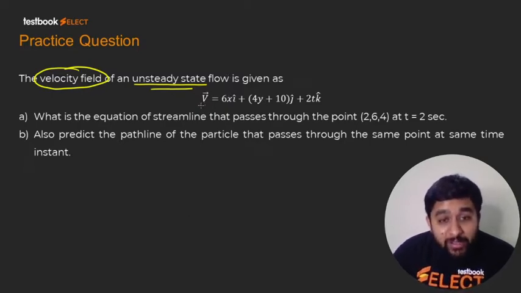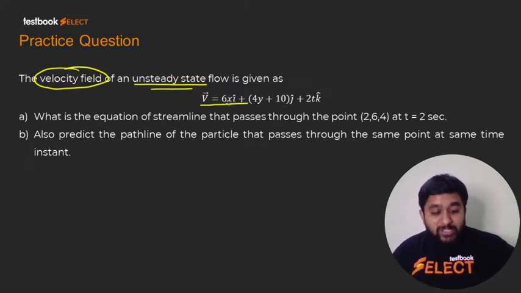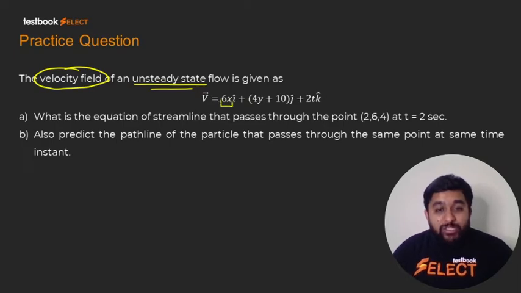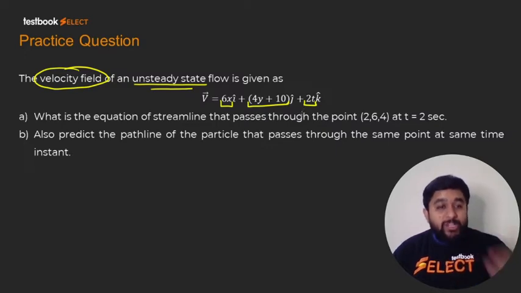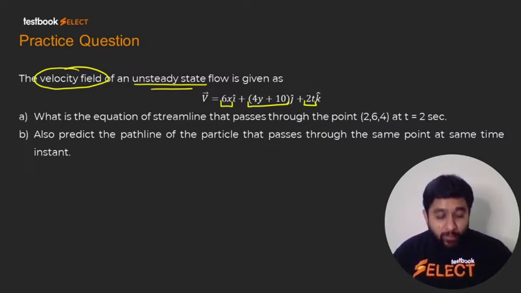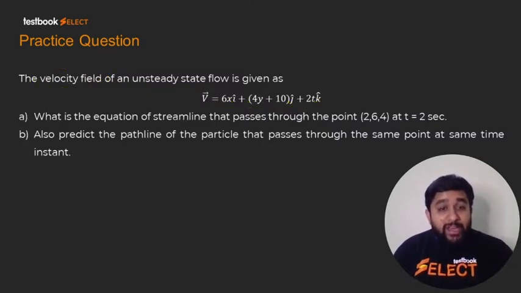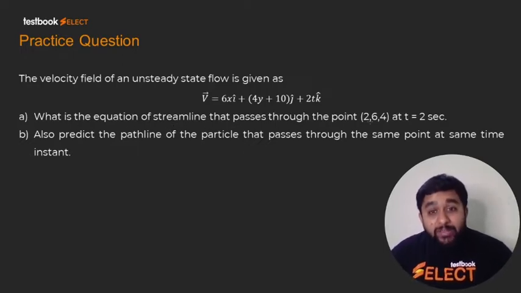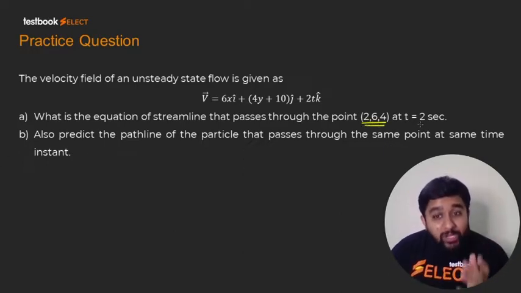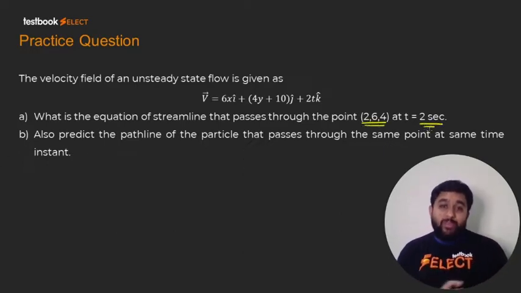It is given as v vector equal to 6x i cap, which is the u component of velocity, 4y plus 10 j cap, the v component, and 2t k cap, that is w, the z component of velocity. For this flow field, they are asking for the streamline. What is the equation of the streamline that passes through the point (2, 6, 4) at t equal to 2 seconds?